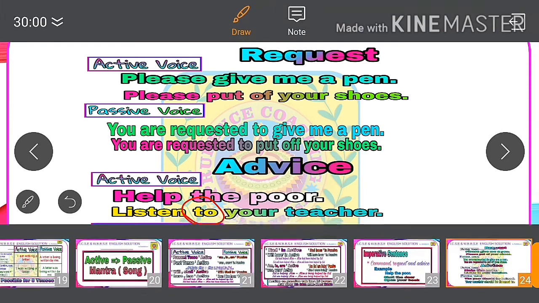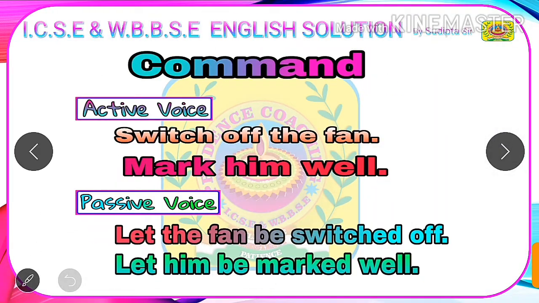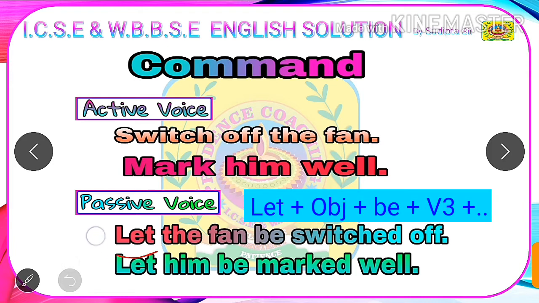Now we will start with commands. Command generally means any order given by someone to somebody. For example, switch off the fan, mark him well. Students, now if we are asked to change this active voice into passive, then we will start with the word let. Next we have to write the object of the verb. Here the verb is switch in the first sentence and the object of the verb is the fan.